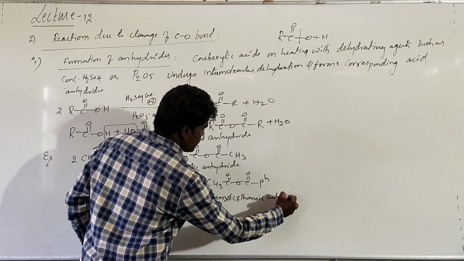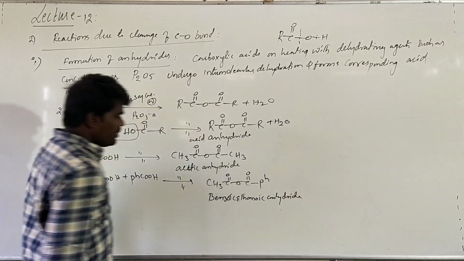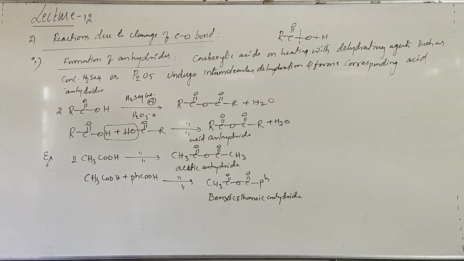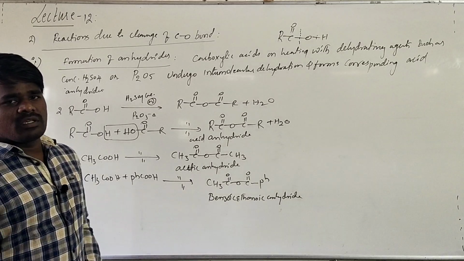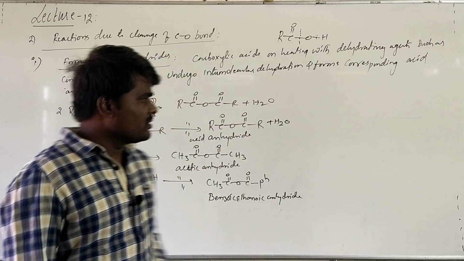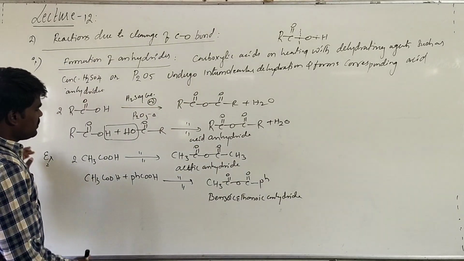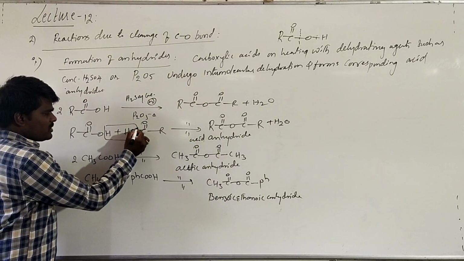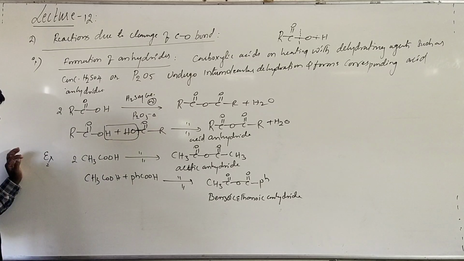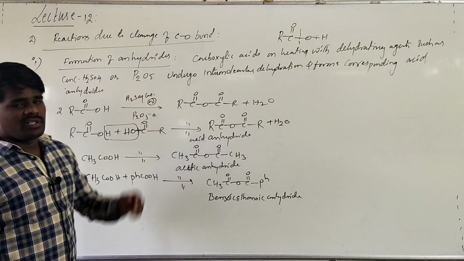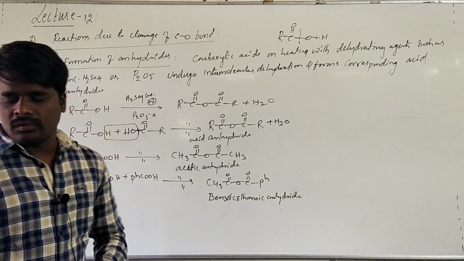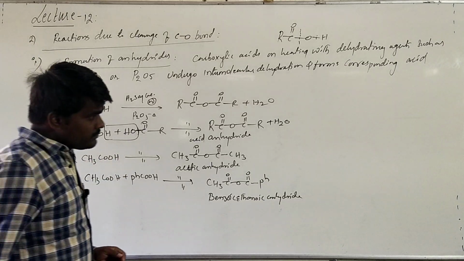By using this particular method, we can prepare the anhydrides. If you observe here, what is getting broken? This particular bond is getting broken, and so these types of reactions are categorized under the cleavage of CO bond. Hope it is clear so far.